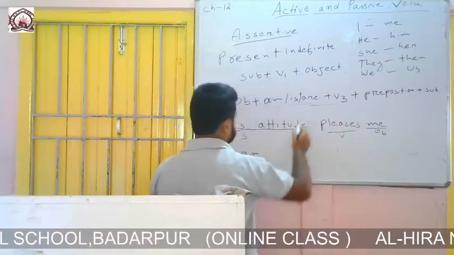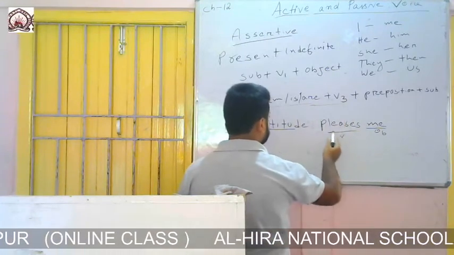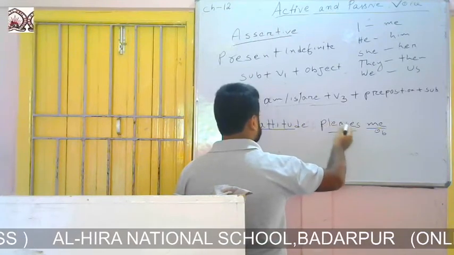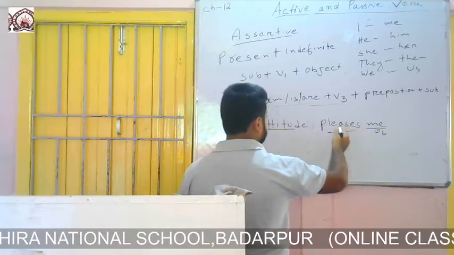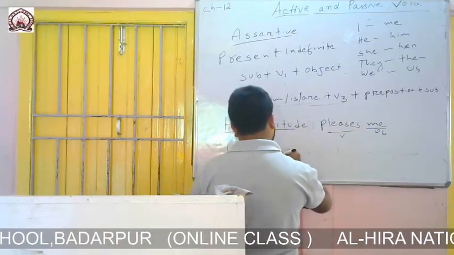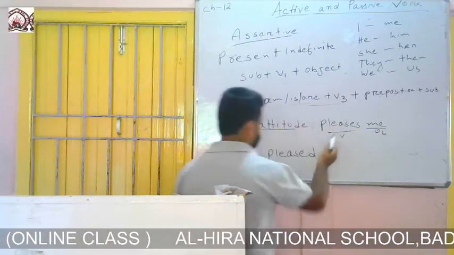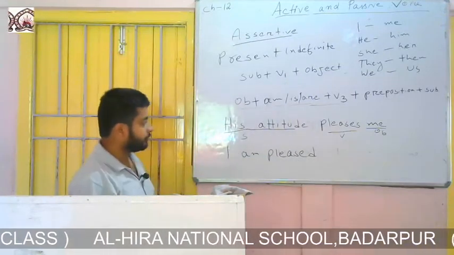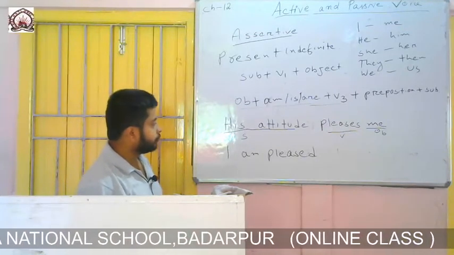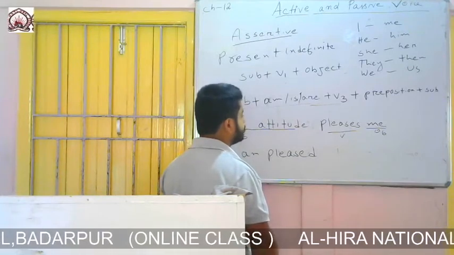Then the formation says to use the third form of the verb. Pleases will become what? I am pleased. Pleased is the third form of pleases. Then here we will not use the preposition by.